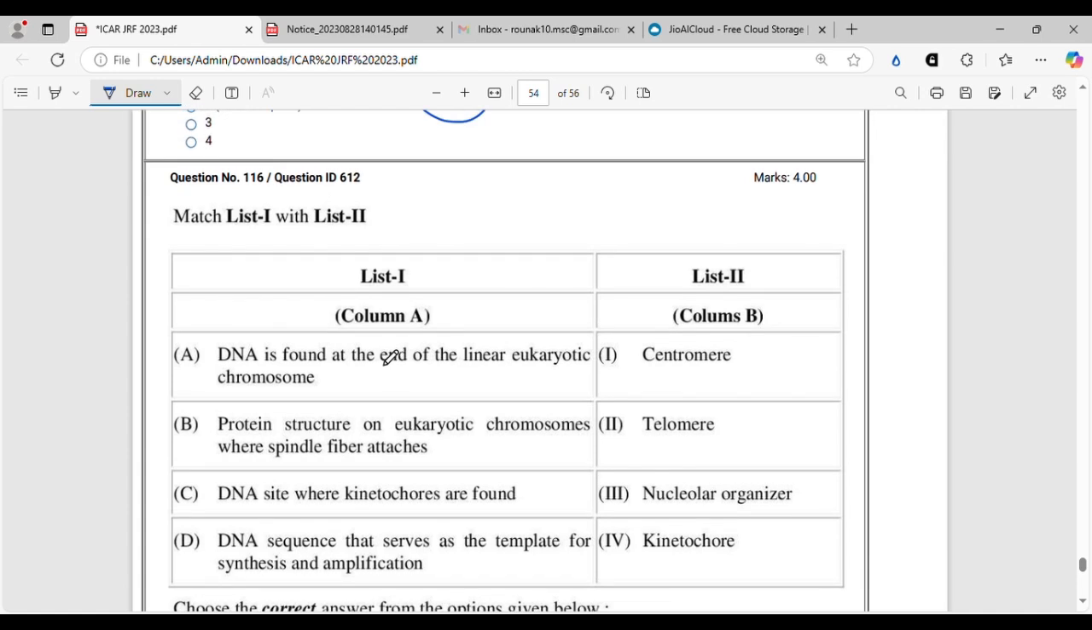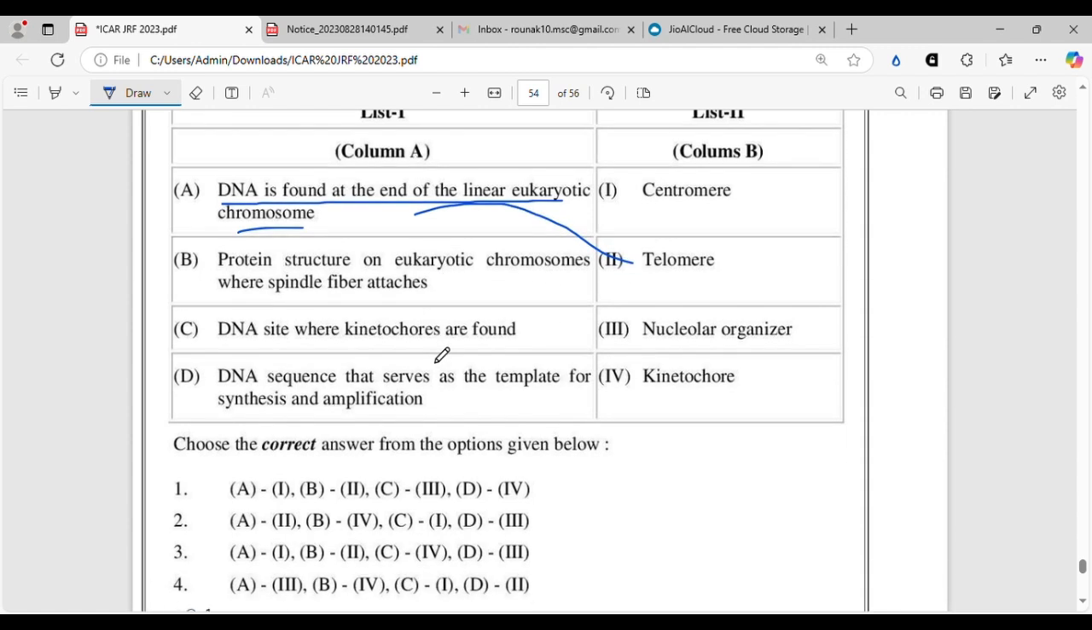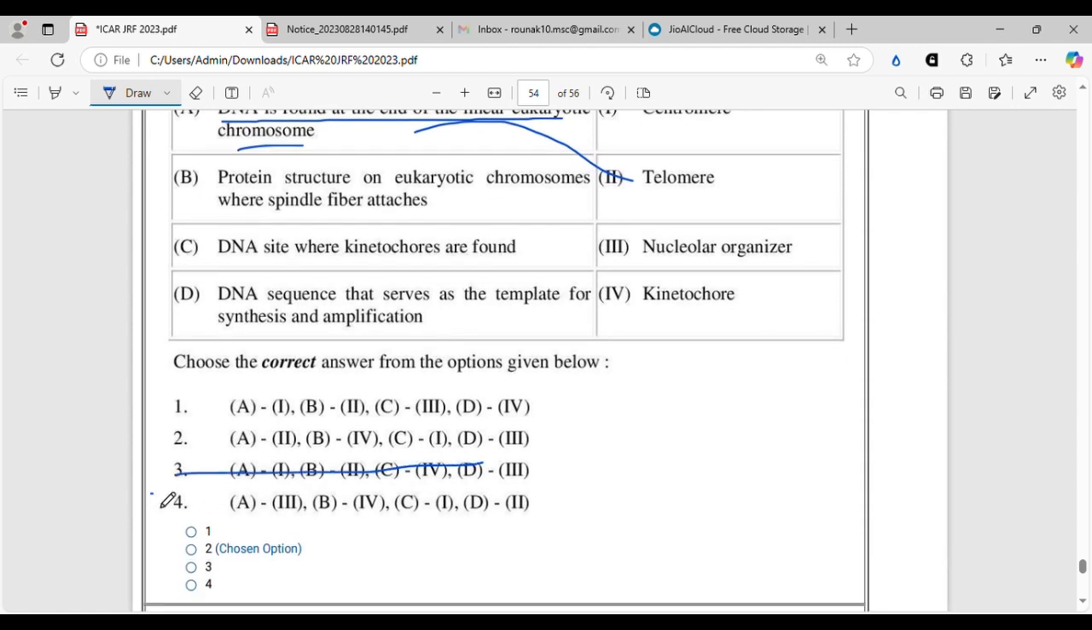So another match the following. This is from cell biology and genetics as far as I can see. So this is a very easy one. There will be no problem with that. DNA that is found at the end of the linear eukaryotic chromosome is telomere. All right, there is no problem about it. So we have already got our answer, but still we will check the other options.